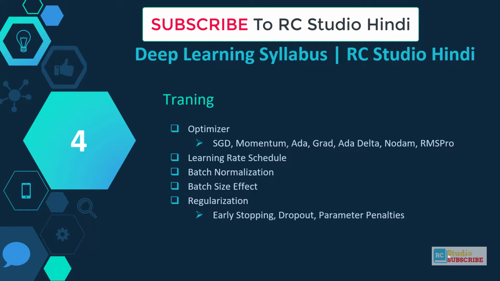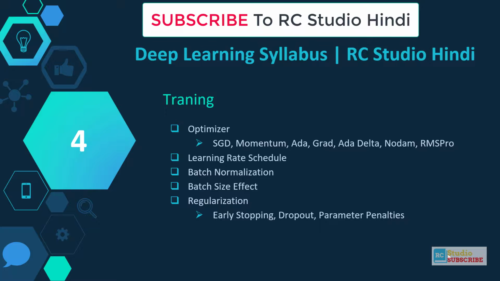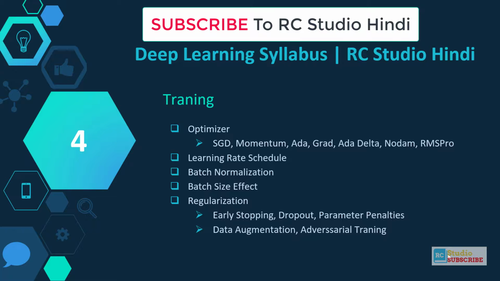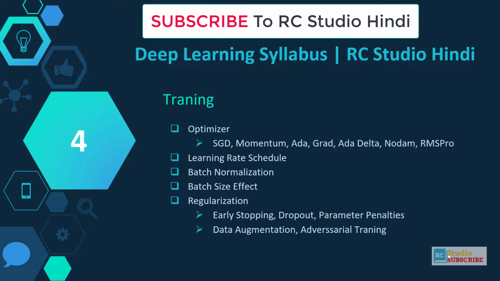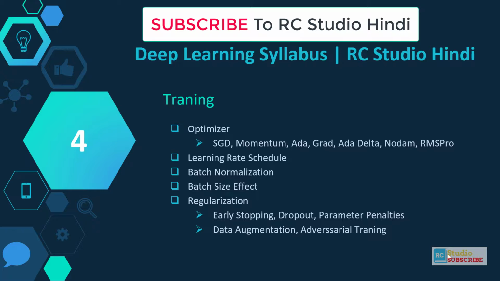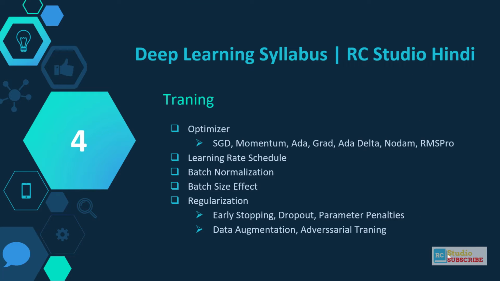In the regularization concept, you have to learn about multiple concepts such as early stopping, dropout, parameter penalties, data augmentation, and many more. These concepts are very important when you try to train your data set. So hope you understand what training part and regularization mean.